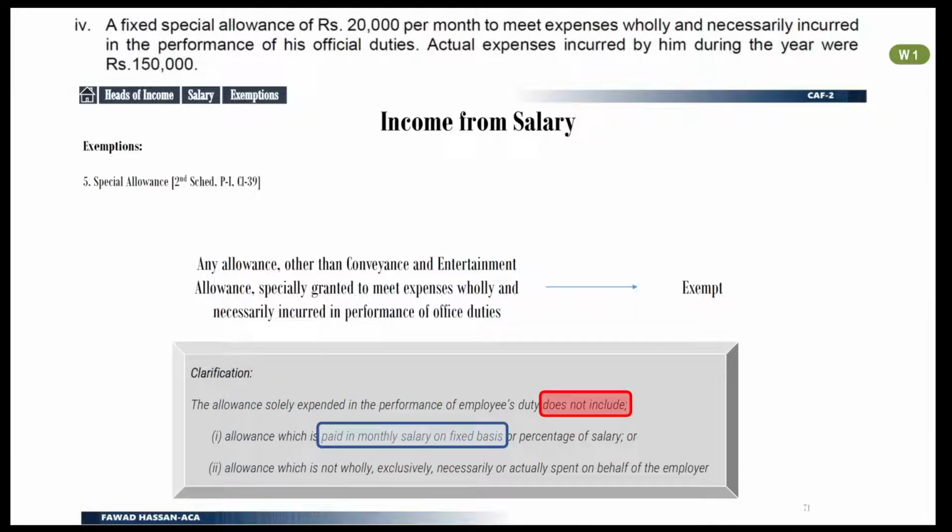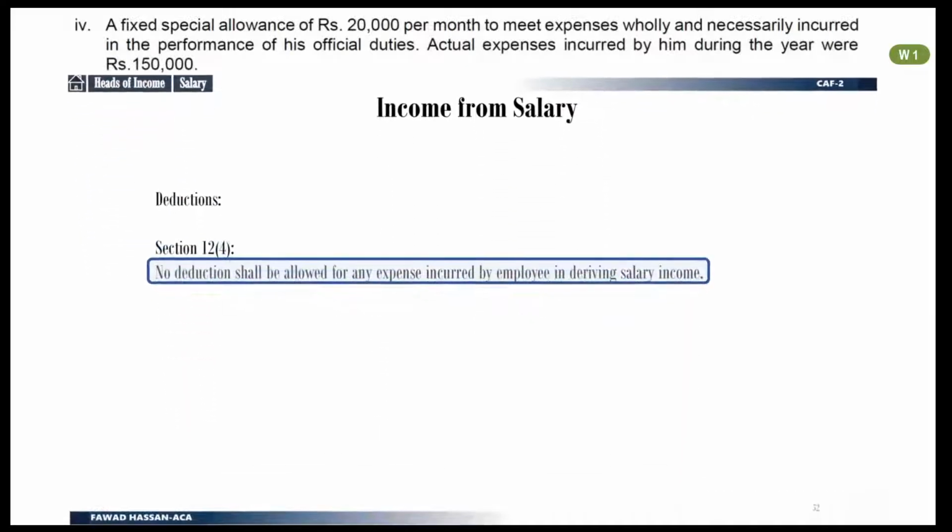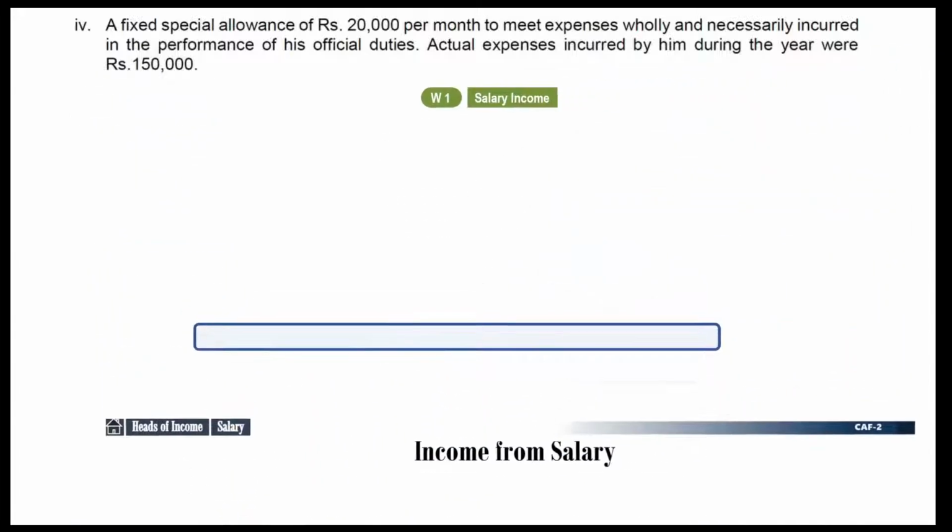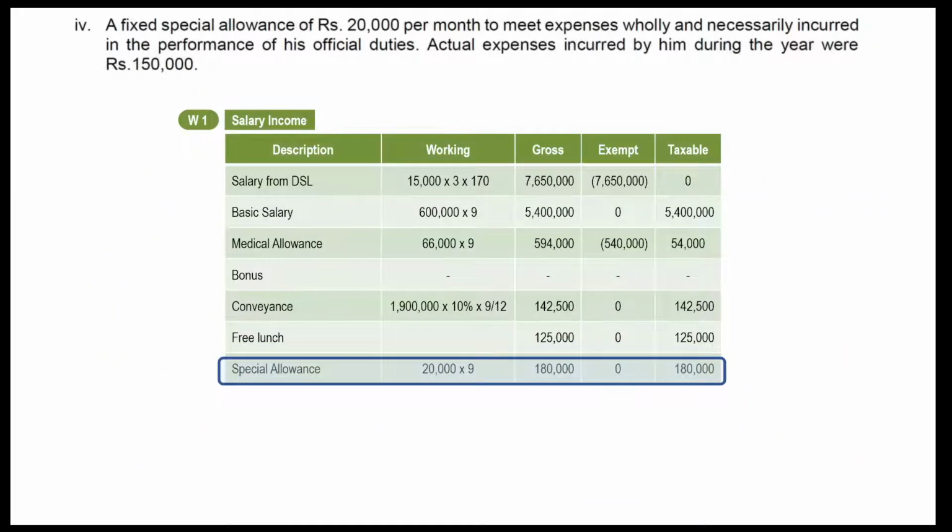Recall notes slide for deduction of expenses. No deduction is allowed for any expense in deriving salary income. So amount of actual expense given in question cannot be deducted from the amount of special allowance. Mention it in your working. Rupees 180,000 will be included in taxable income.